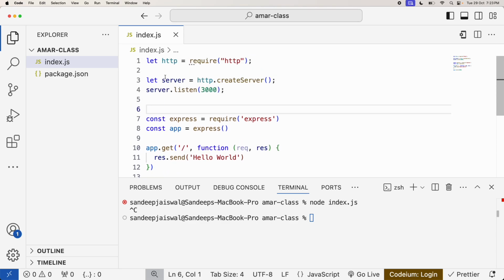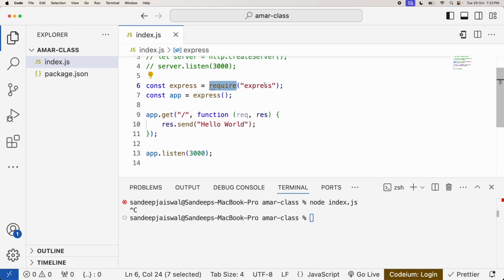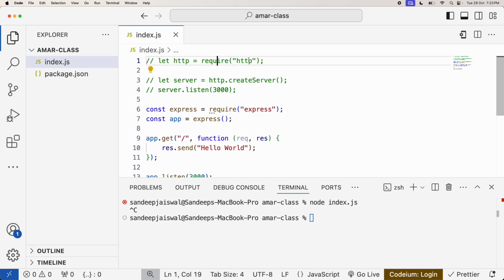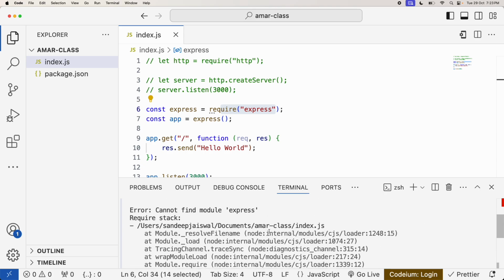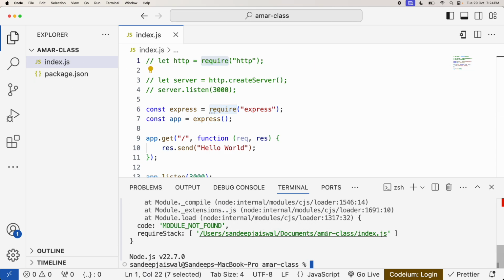Okay, now I'll just comment this HTTP so that you won't get confused. Like this only you use HTTP, and in the same way I'm using express. But if I execute this, see the error message properly. What it's saying is: cannot find module express. It's telling that the express you are trying to use is not there in your system, not there in your package or in your project. So you have to install this to use it. But to use HTTP, you need not install anything. That is the reason we have to install.